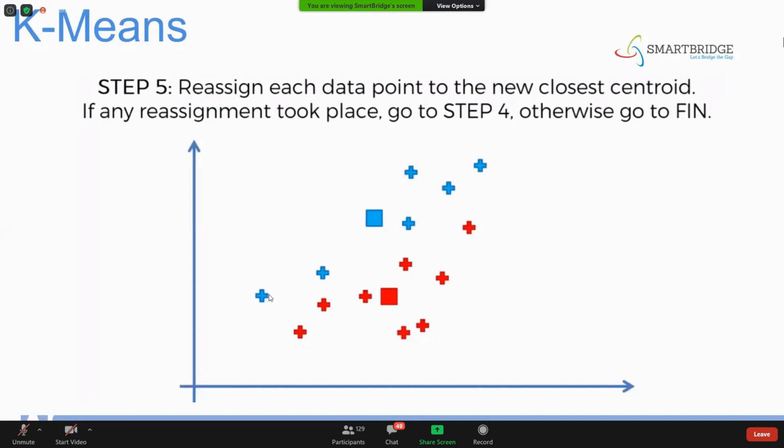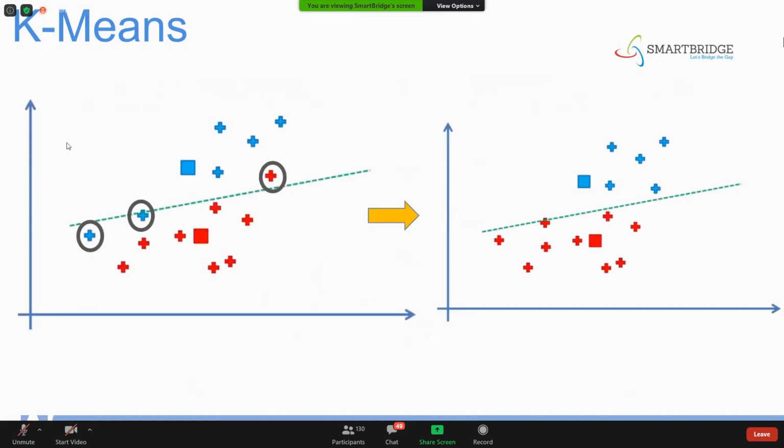So that means there is a kind of a reassignment taking place. Again, just by observation, you don't get satisfied saying that it is nearer to it. We'll just use a theorem, the same theorem which we have followed in the first step. In the second step, you can see here, I'll just draw the perpendicular line passing through exactly the center of the line. We'll divide it into equal halves.